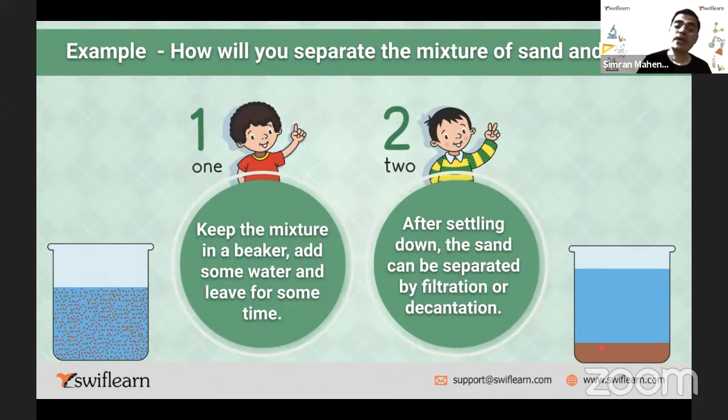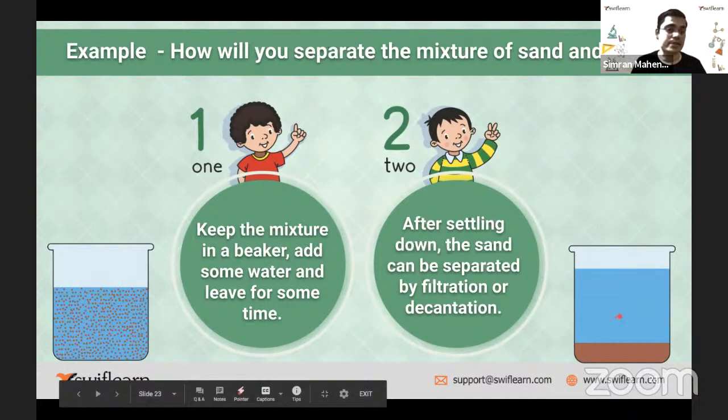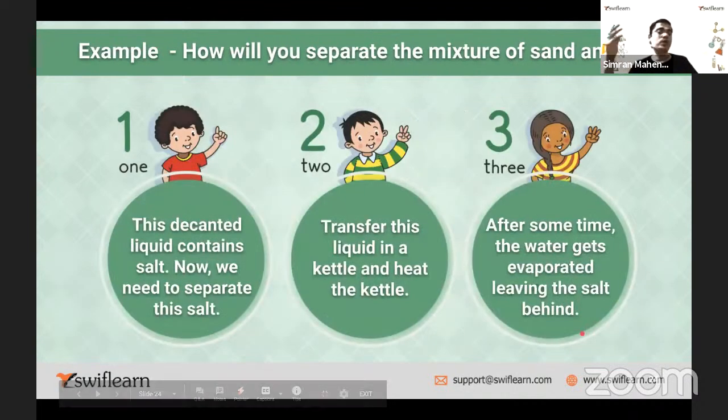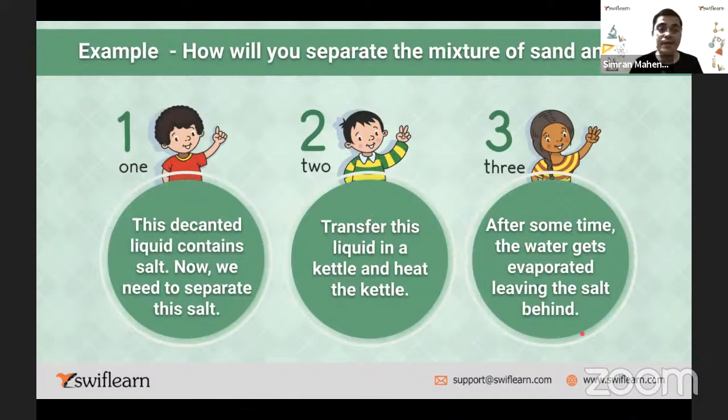Now I want to separate the salt from the salt water. What do we do for that? Transfer this liquid into a kettle and heat the kettle. You know the kettle, especially now in the cold season, people use it because they want to drink hot water. So for drinking hot water, we use a kettle.